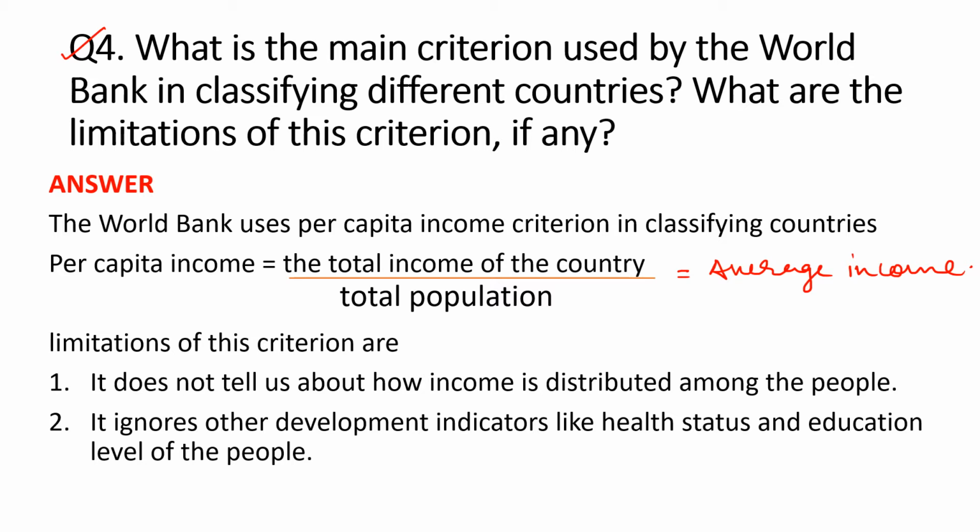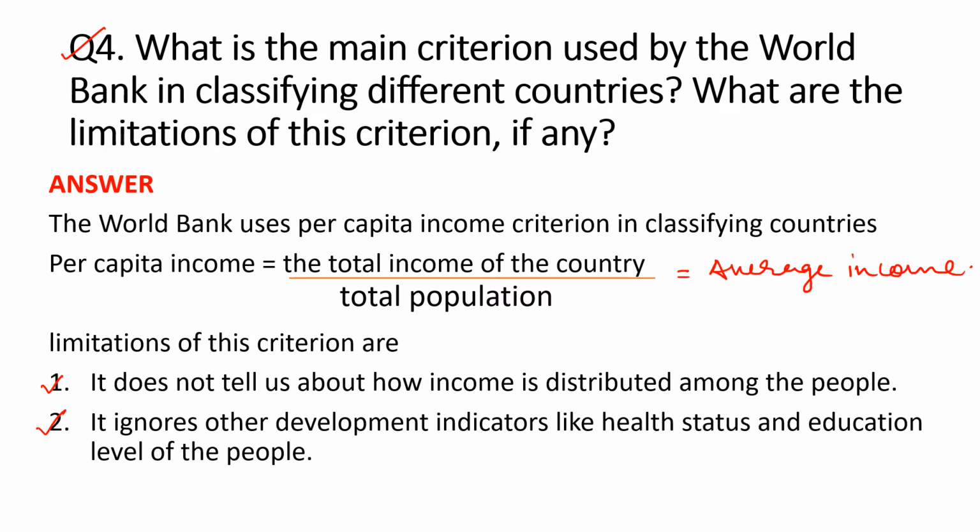Limitation of this criterion are: it does not tell us about how income is distributed among the people. And second point is that it ignores other development indicators like health status and educational level of the people. How it does not tell us about the distribution of income?